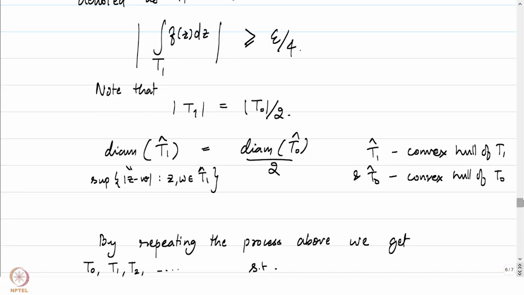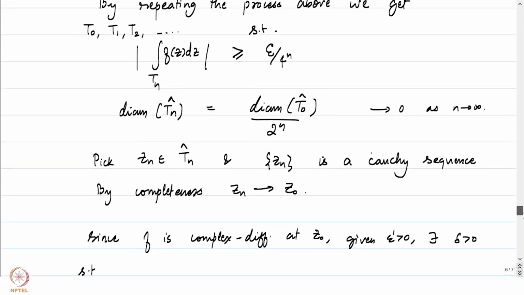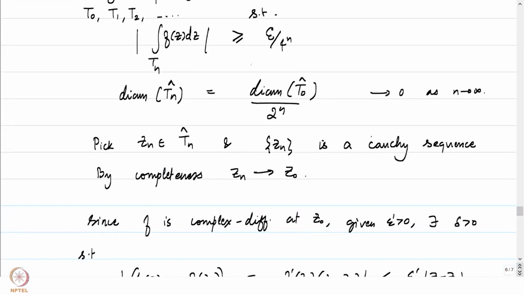So here, parallelly, we could also note that the arc length of Tn is arc length of T0 by 2 to the power n, because arc length of Tn is equal to arc length of Tn minus 1 by 2. So inductively we get hold of this.